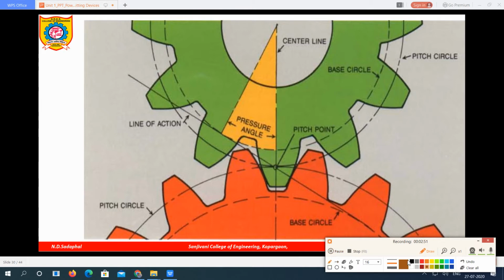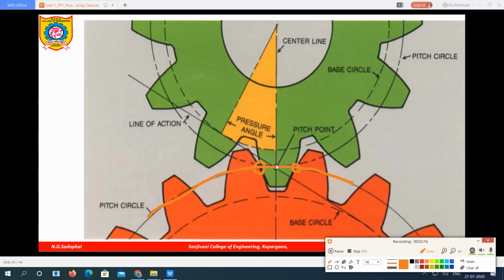You can see here at this point two teeth are going to contact each other. That particular point is called the pitch point, and the circle passing from the pitch point is called the pitch circle.